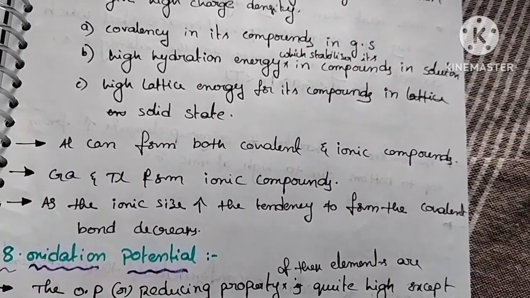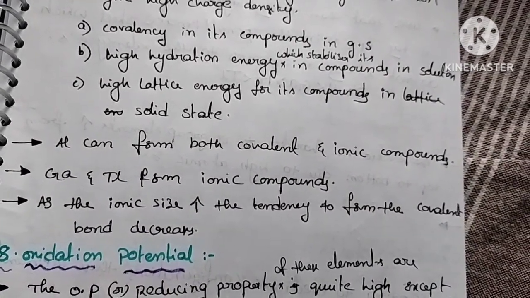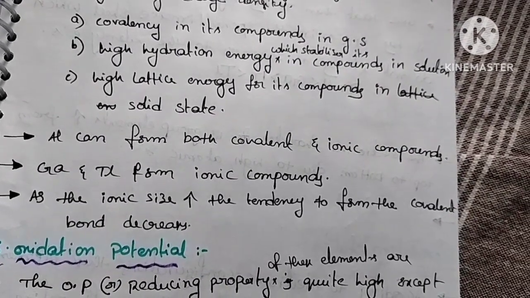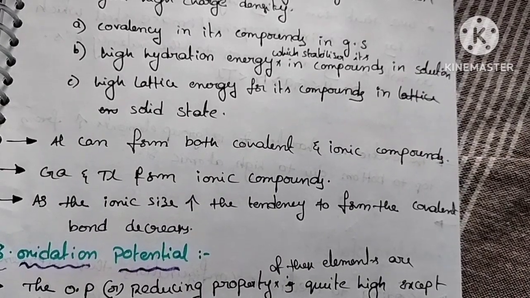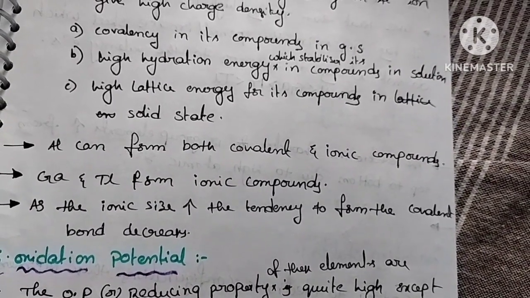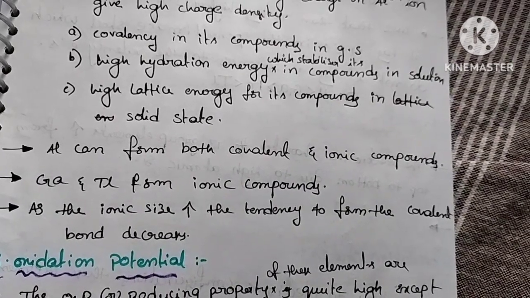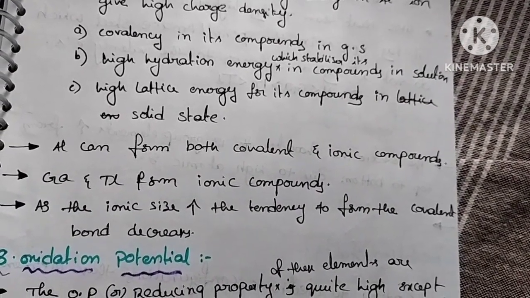Like that, gallium and thallium form ionic compounds only. So as the ionic size increases, the tendency of the covalent bond decreases. Okay, isn't it? From top to bottom, the size increases, the tendency of covalent bond decreases.